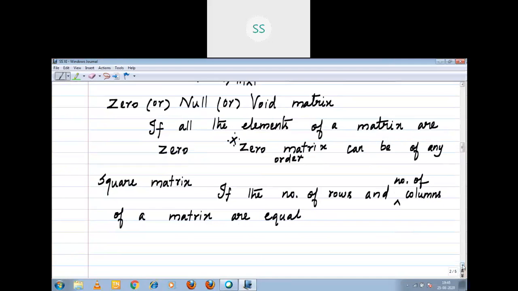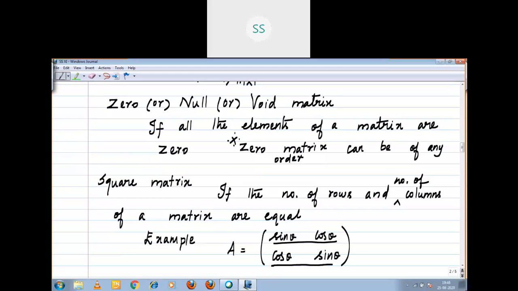Example, see, sin theta, cos theta, sin theta. Even trigonometry also comes under the matrix format. How many rows? 1, 2, right? How many columns? 1, 2.